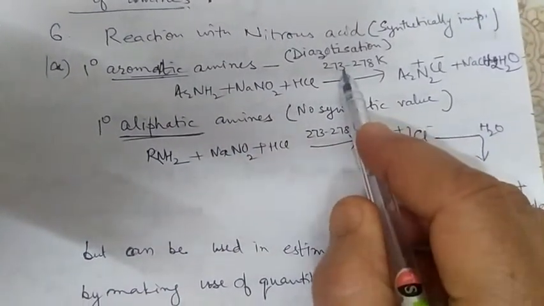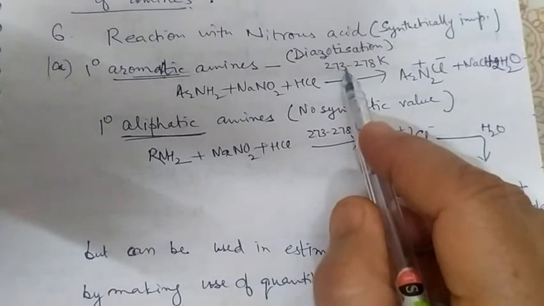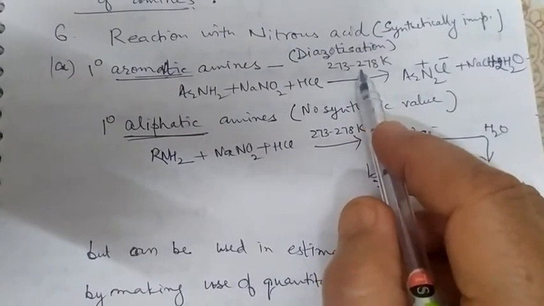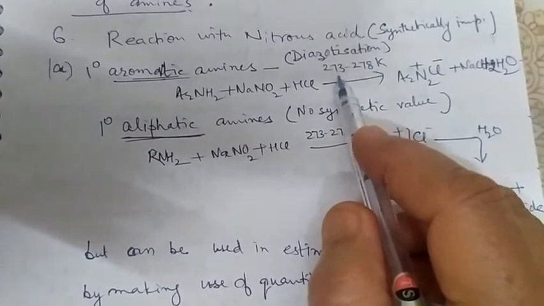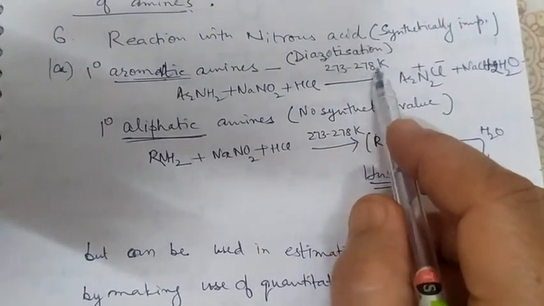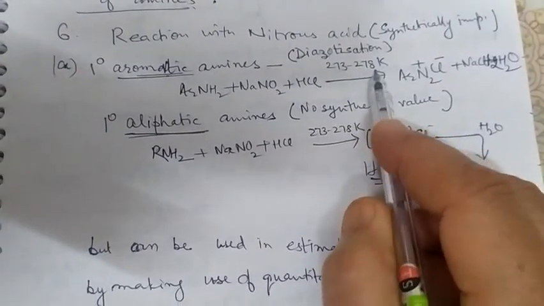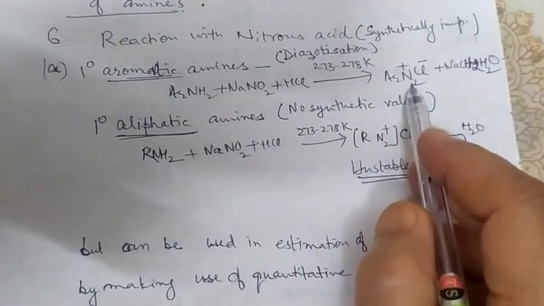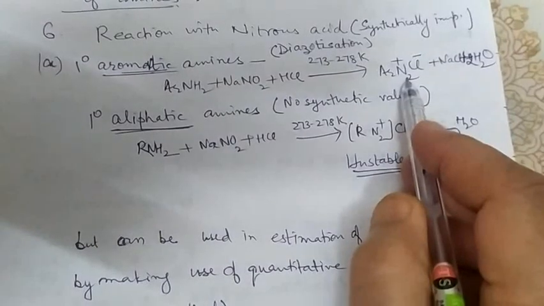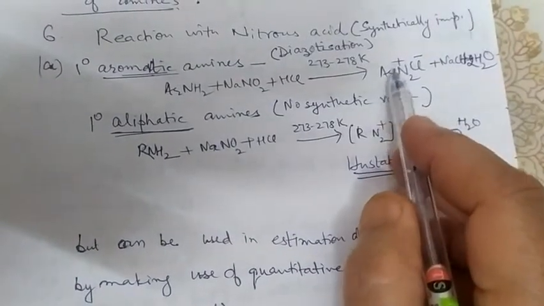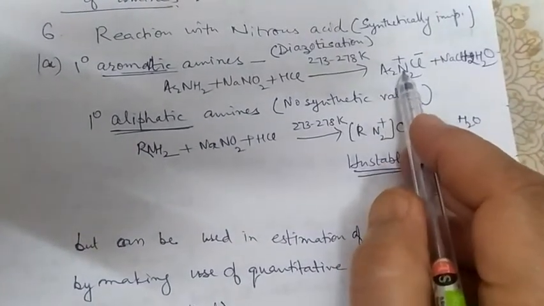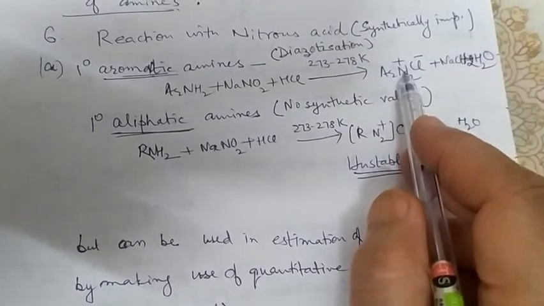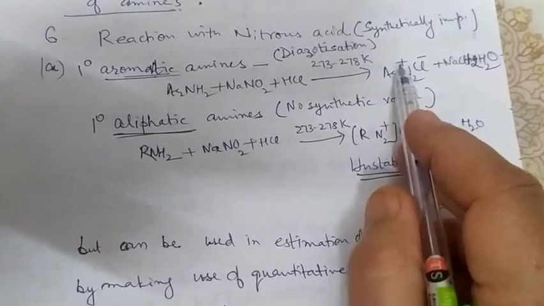These are mixed with some aromatic amine, and the temperature is maintained below 5 degrees centigrade, that is 273 to 278 Kelvin. During this, diazonium salts are formed. Ar, aryl group, N2, diazo. Azo is used for nitrogen. Diazo, 2 nitrogens, having positive charge.